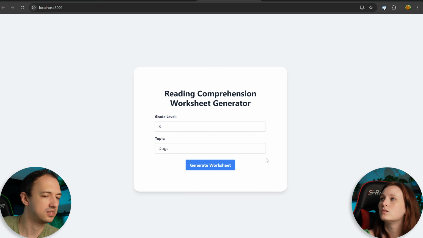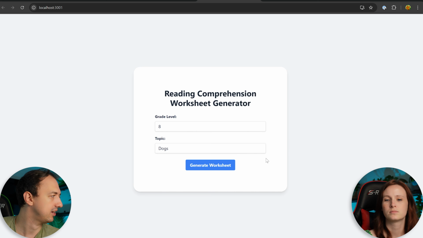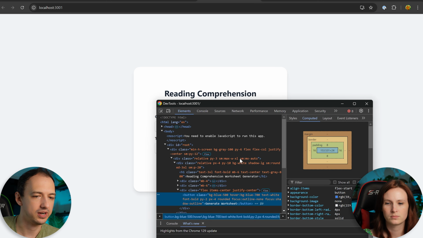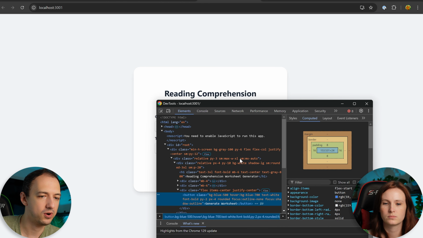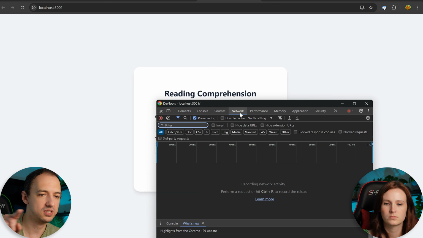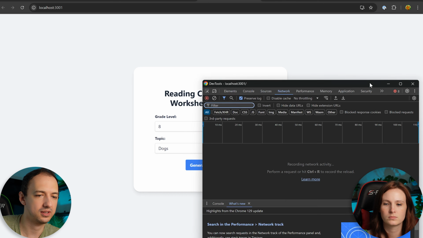Let's try to troubleshoot this. And the way that I like to start is by taking a look at any requests that are being made from the UI to the server. So if you right click and go to inspect, all right. Now this is the code that's running on the browser side. This is the client side code that you've written. If you go to the network tab up at the top, now just put this a little to the side and let's click the button again.